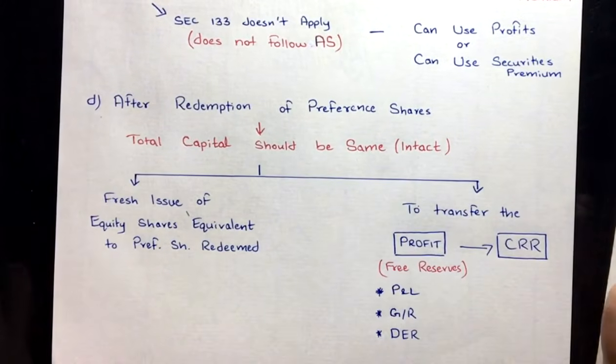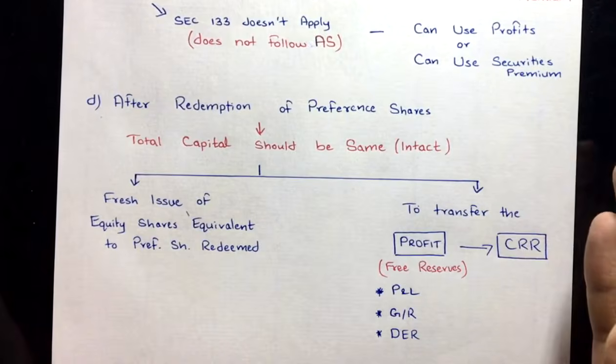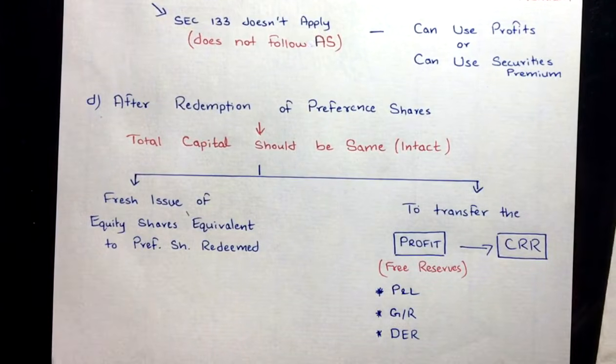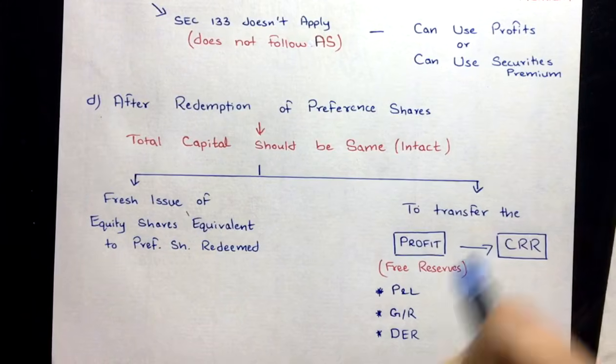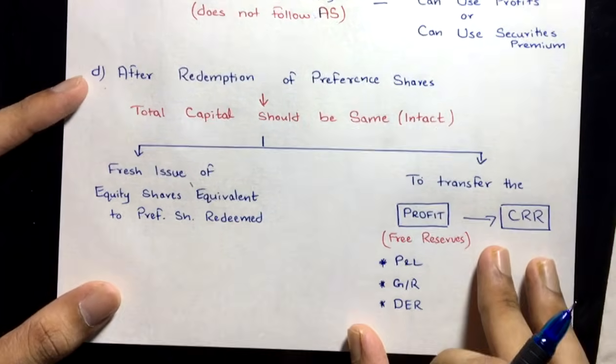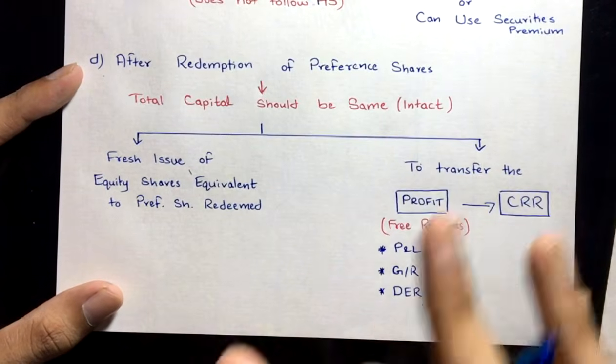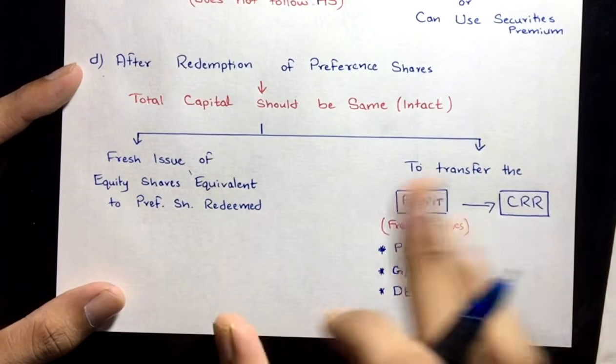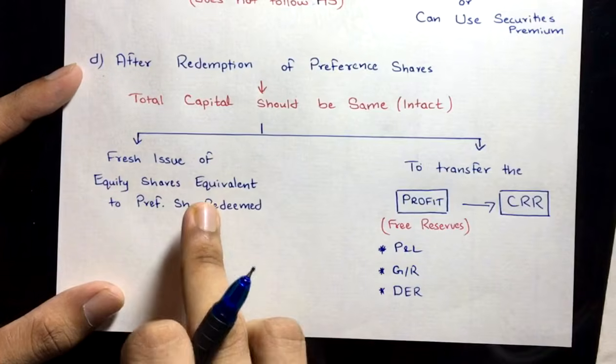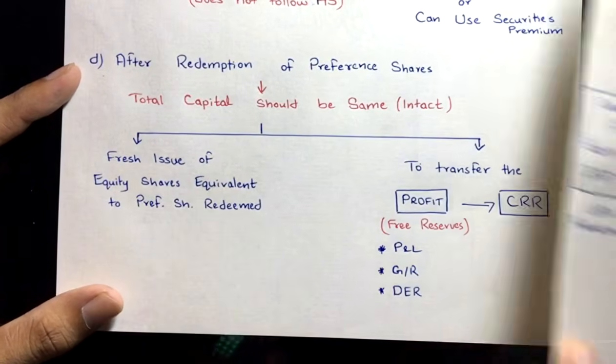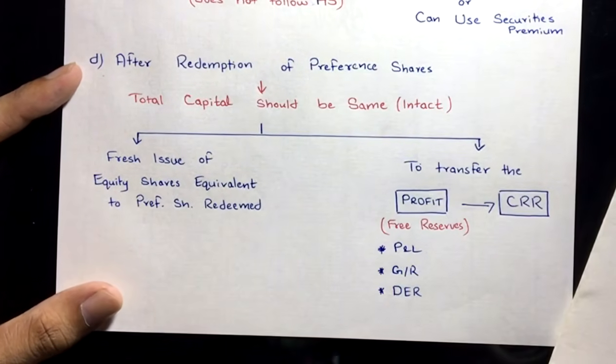But how is it possible that total capital can be kept the same? It is possible by replacing the old capital. By replacing the old capital, right? So how do we replace the old capital? We have to understand that. See, we can replace the old capital by making a fresh issue of equity shares. For example, see here, I will show you, right?